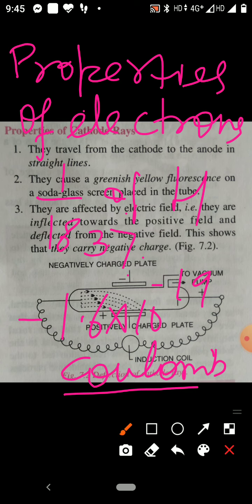So children, I explained how electron was discovered and what are the properties of the electrons.